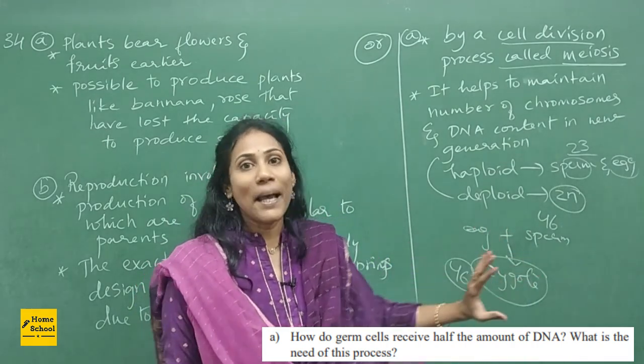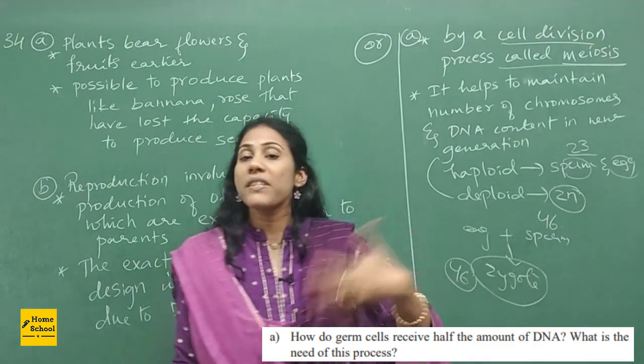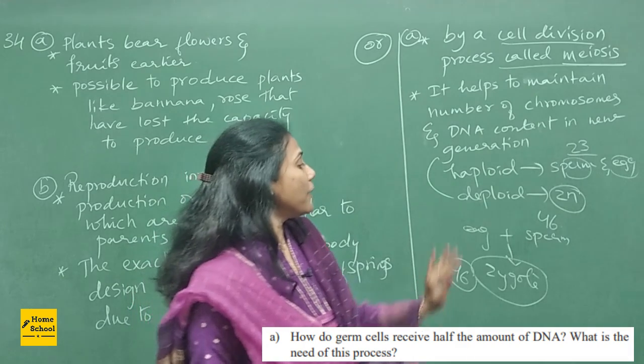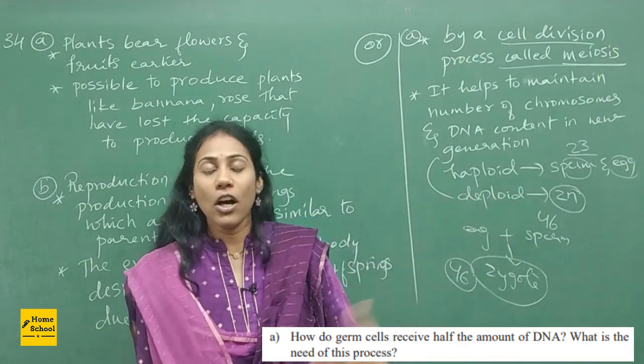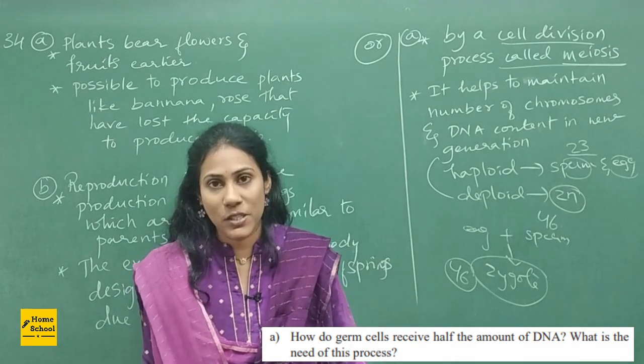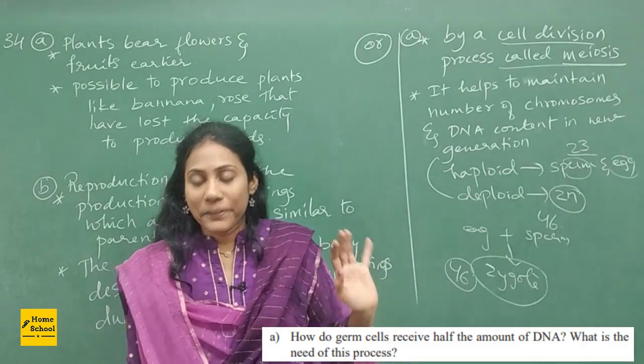So that should not happen. So to maintain the constant number of chromosomes in the future generation, definitely they should have only half the amount of gene or chromosomes. Only then it is possible. Okay, so these are the 2 points you can copy down and write.